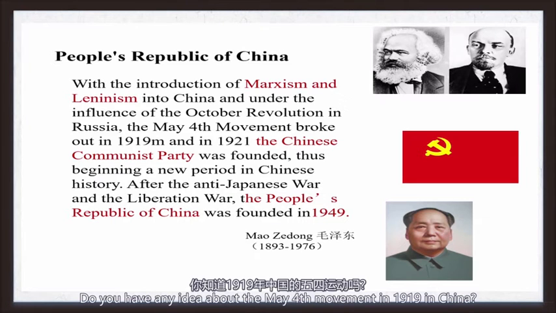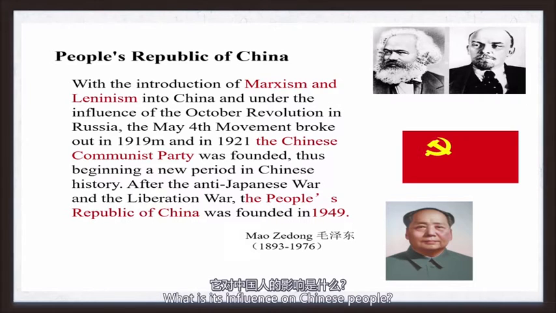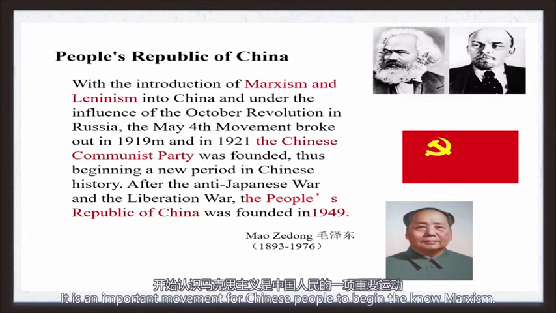Do you have any idea about the May 4th Movement in 1919 in China? What is its influence on Chinese people? It is an important movement for Chinese people to begin to know Marxism.